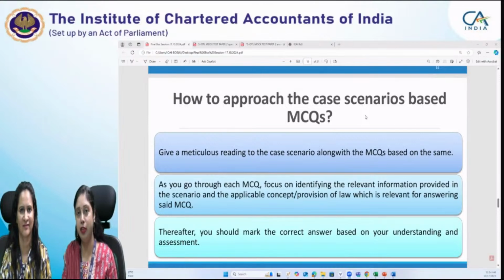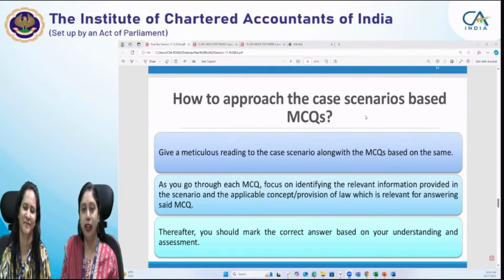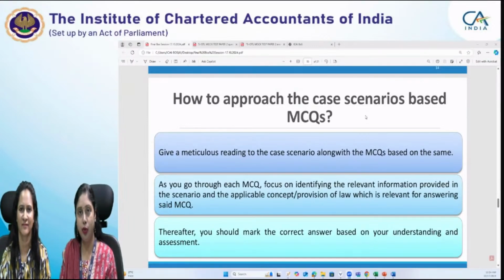Earlier, when we were appearing for our examination, this reading time concept was not there. So we found it a very positive thing that if we get 15 minutes for reading the question paper, it sets the momentum for the paper, because we are all set when we get the answer sheet. We know which question we have to start with, which question second, third,